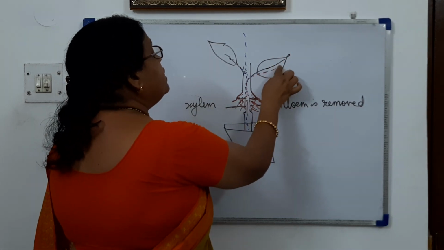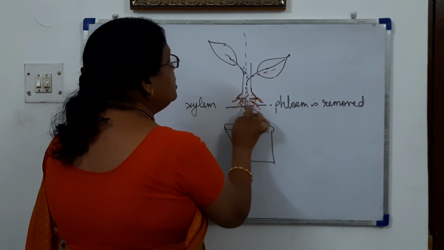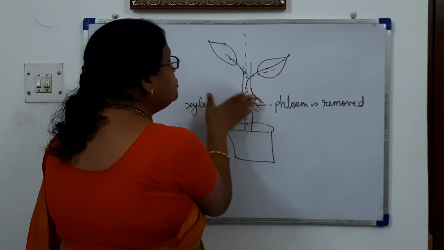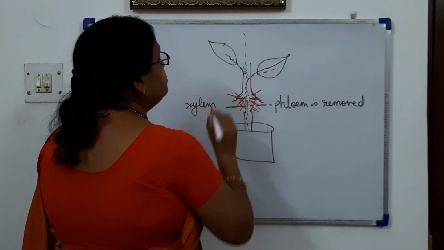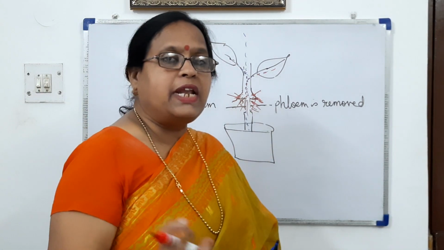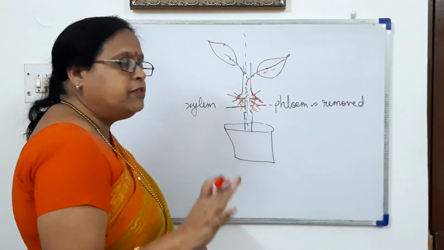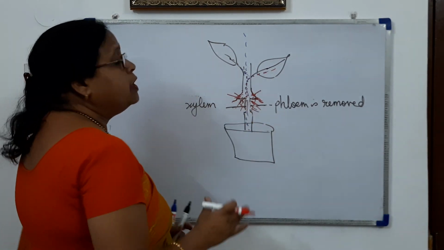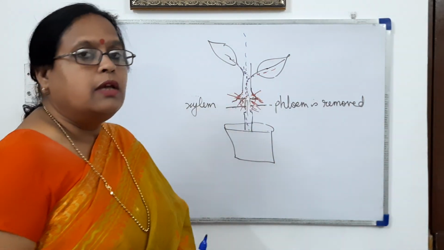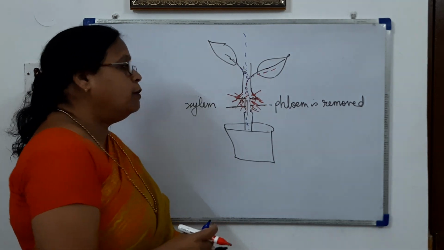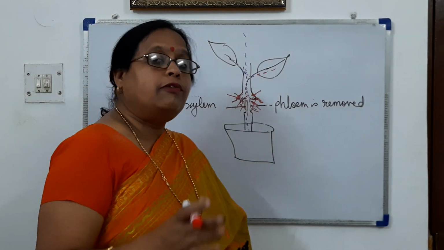This food cannot go down because the phloem is not present below this part. So the food will collect in this region and cause swelling, and it will give out roots also. After some time this part will be dead and the roots will be formed here. So this proves that the food is translocated through the phloem.